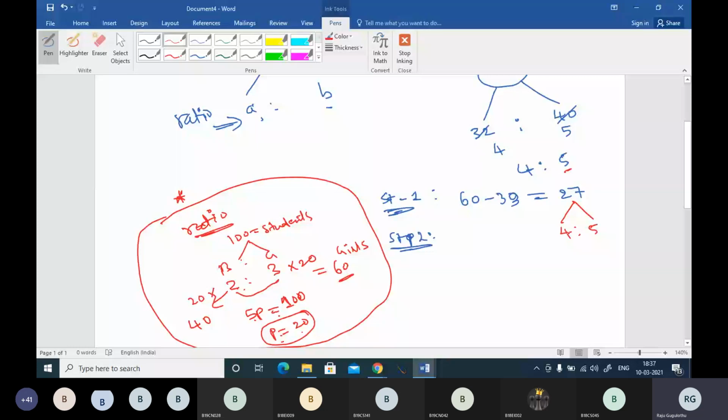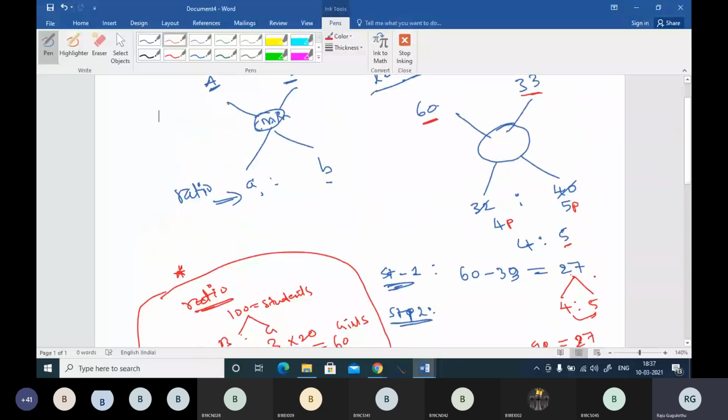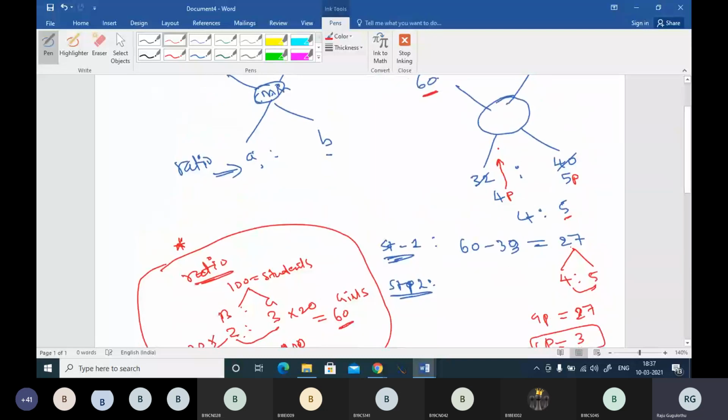Like that, here we have 9 parts and we have to equate to the 27. So 9 parts is equal to 27. From there, one part is equal to 3. One part value is 3. Now we say 4 parts of type A and 5 parts of type B are in our mixture. Now we know the part value is 3. So 4 parts is nothing but 4 into 3, which is 12. 5 parts is nothing but 5 into 3, which is 15.